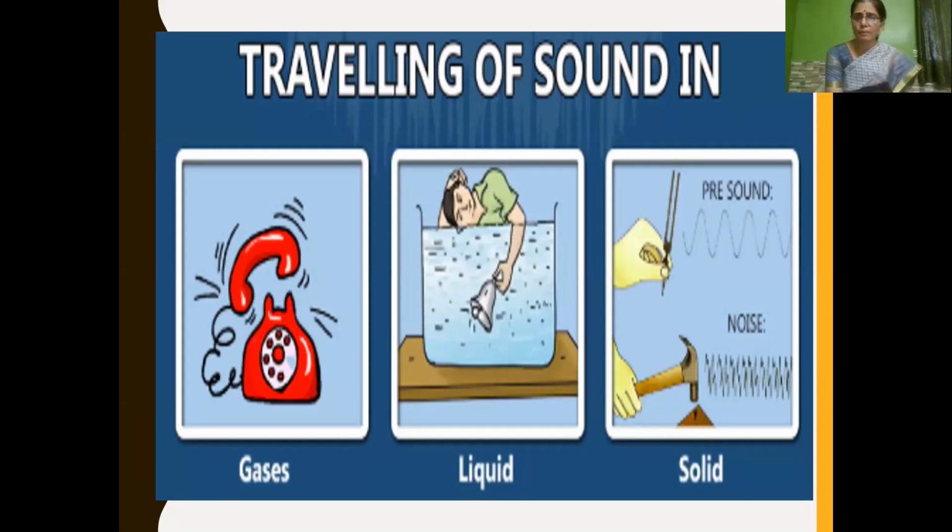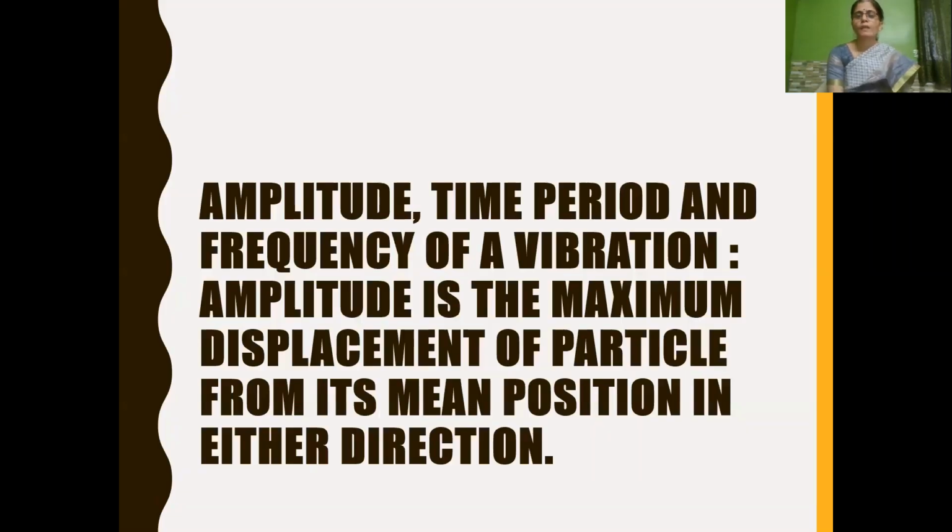It is propagated by liquid as well as solid. Sound cannot travel in the absence of a medium, that is in vacuum. Then we have learnt about amplitude, time period, and frequency of vibration.